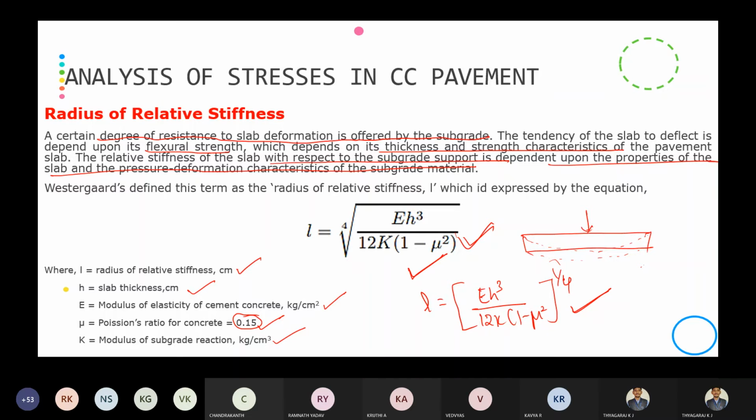Completed. Kindly respond. I have written the formula. Have you written the formula?